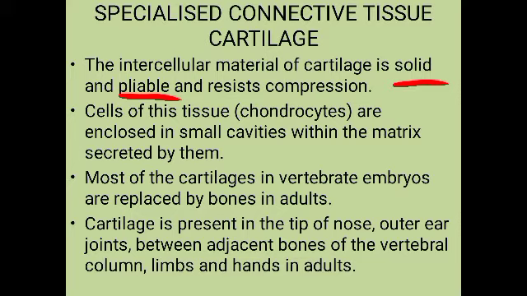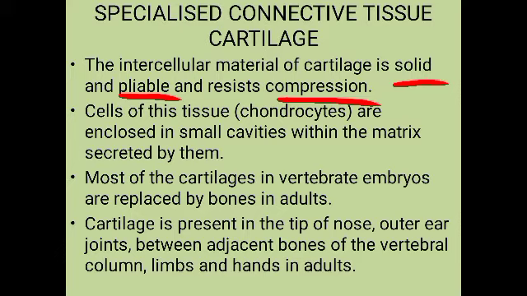Pliable means it is flexible and it can resist compression. That is, it can resist the pressing effect or the pressure. That is the nature of the matrix which is present in the cartilage.